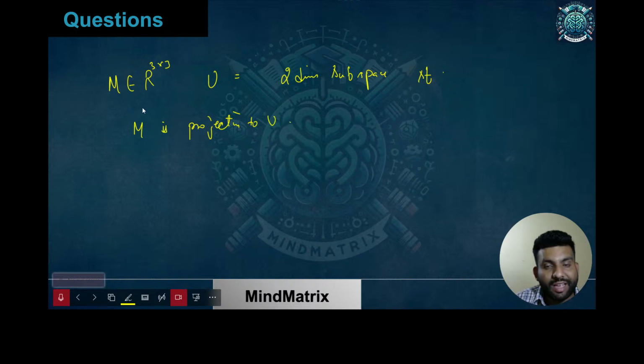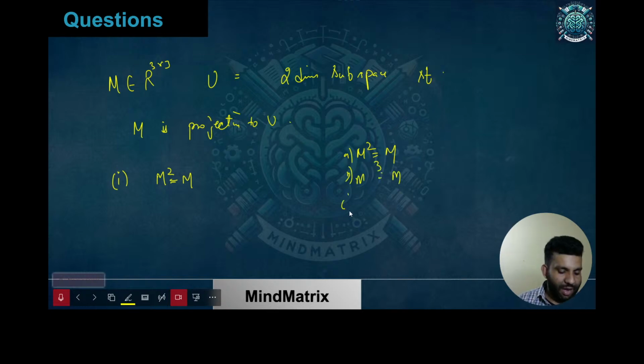Because M is a projection matrix, by default you should know the property that M square is always equal to M. The options given were: A, M square equals M. Then we have M cube also equals M. Then null space of M is 1D. Null space of M is 2D, something like this.